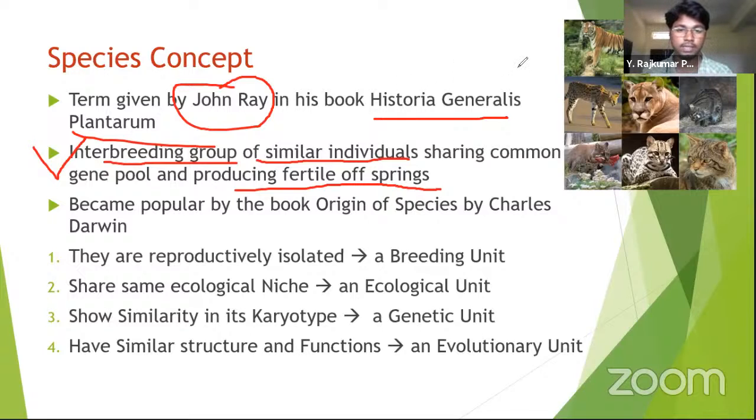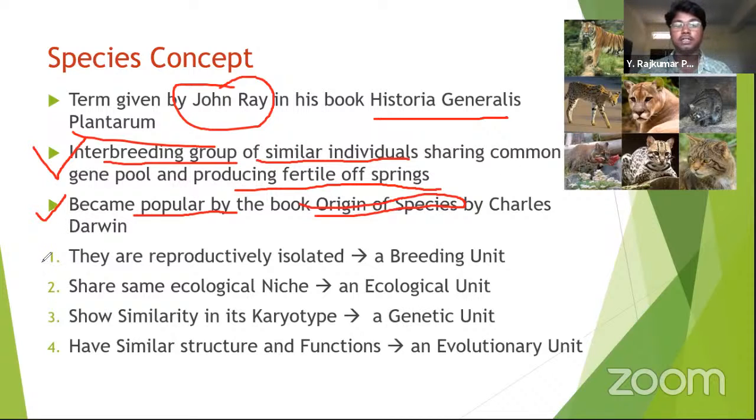a new individual. Suppose we do crossing between the horse and the donkey, we get the mule and the hinny, and they are infertile. These two are different species. That's why an infertile organism is born. Next, the term became popular through the book Origin of Species, written by Charles Darwin, who is the father of evolution.